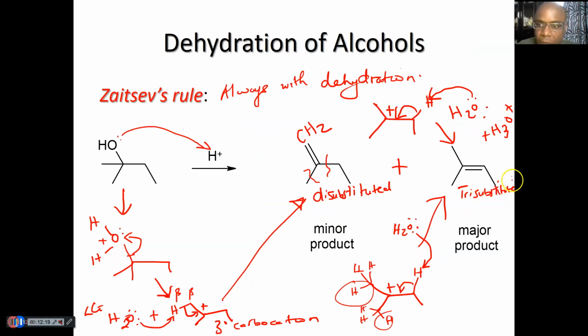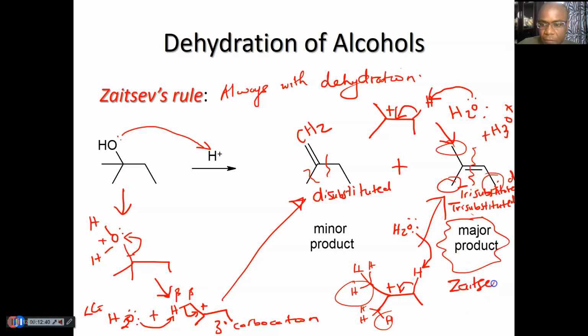Tri-substituted. So according to Zaitsev rule, this tri-substituted will be the major product. It's tri-substituted because if you cut the double bond, you see you have 3 R groups directly bonded to the alkene. So that's the major Zaitsev product.